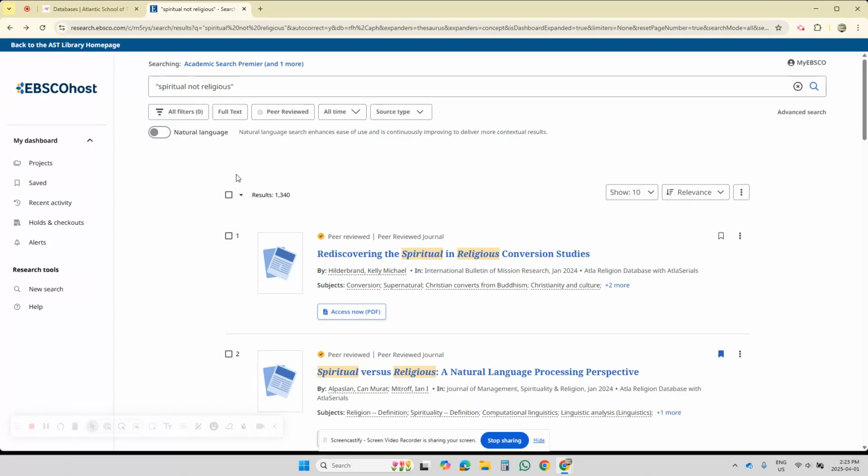Now, I'm curious about changing up our search terms. If you don't find what you want, or if you're not getting enough of what you want to see in terms of search results, valid or relevant search results, it's not time to change your topic. It's time for you to change your search terms. So never give up on your topic. Talk to your professor before you ever give up on a topic. If you're having trouble finding results, it's time to change your search terms.